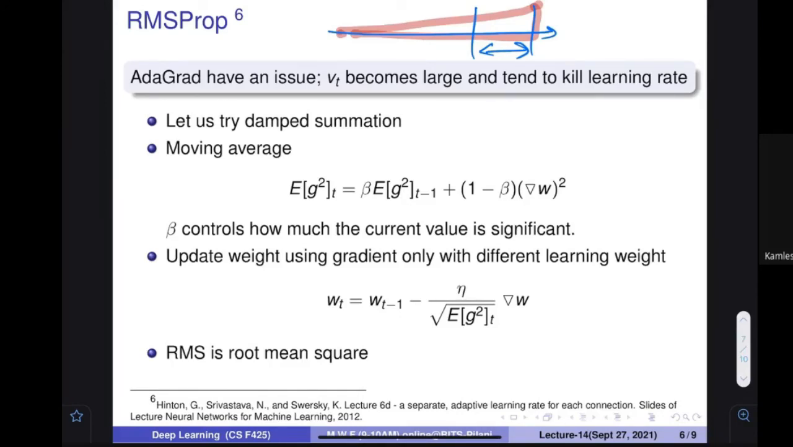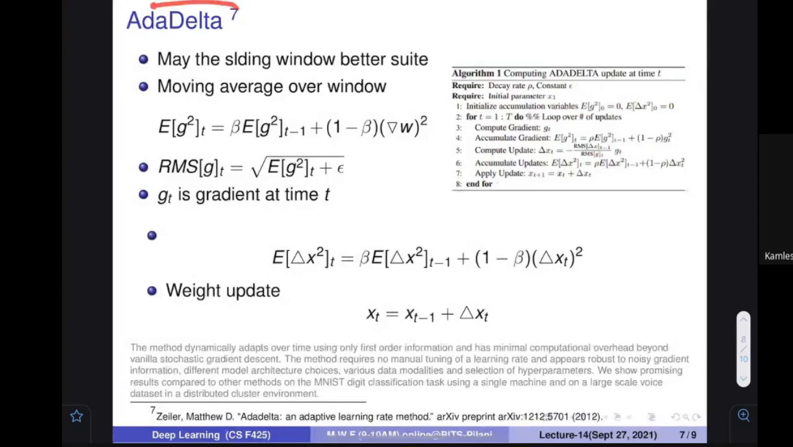Because what we have done by this is that we have actually removed this particular part, because multiplication by beta multiple times makes them very small. Then why don't you use the window? If you use the window, it is called AdaDelta. The method is called AdaDelta. Same kind of formulation, everything is the same.